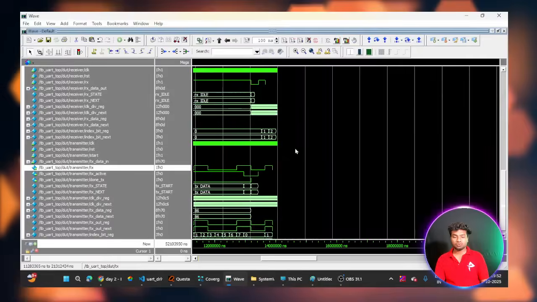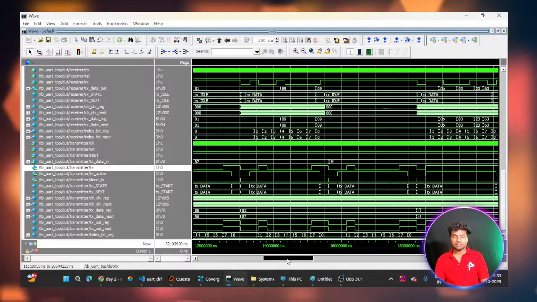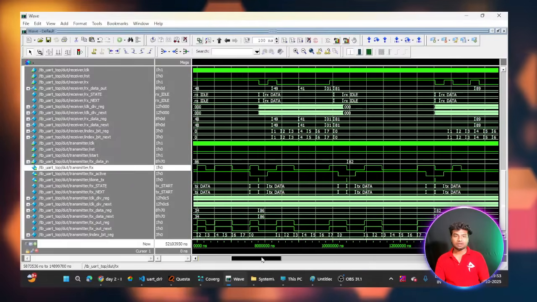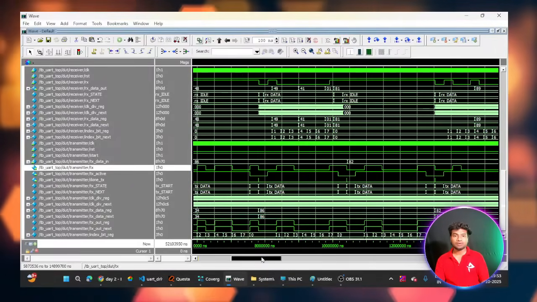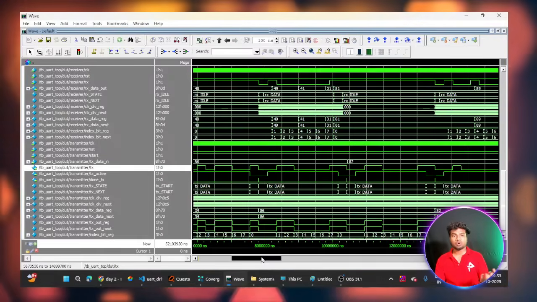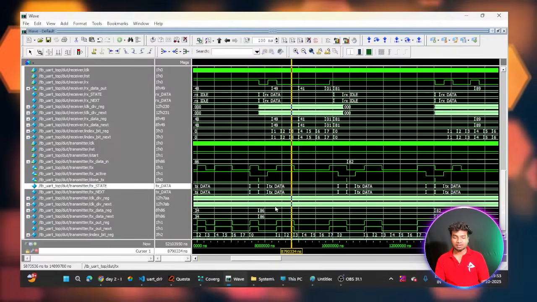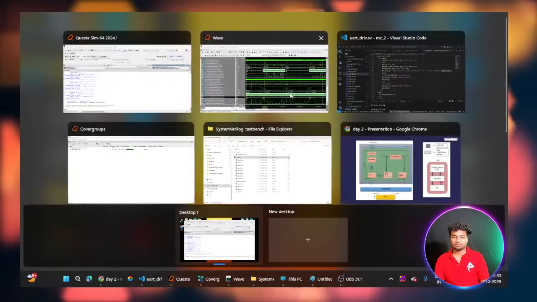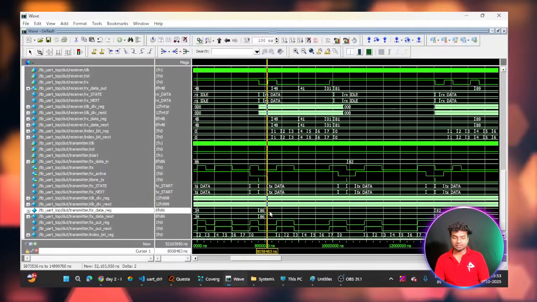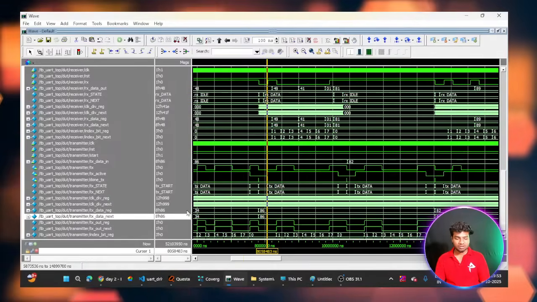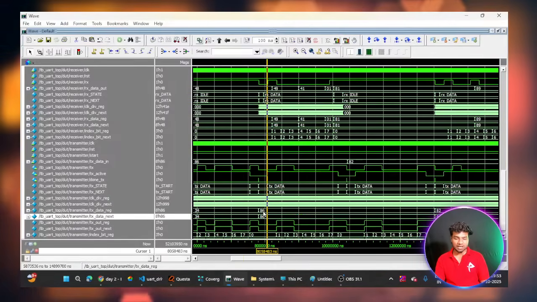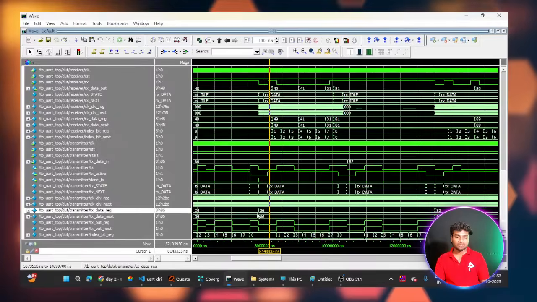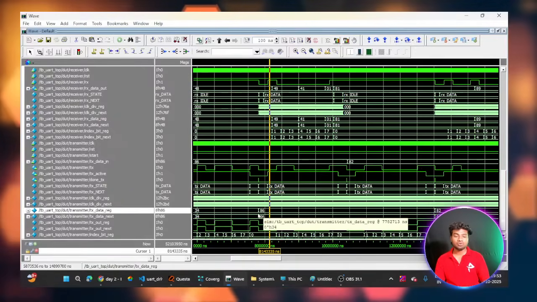If you zoom in, you can see the values. You can see each and every bit of your protocol values of 8 bit of data. TX data is 86. Just a minute. TX data is 86, and this is my 86 TX. You can see here I am receiving the 86. So on TX, I'm sending the 86 data to my receiver.